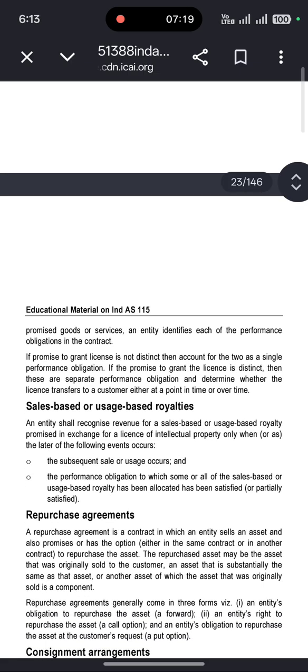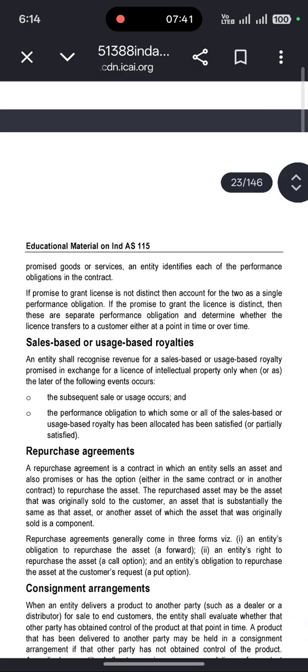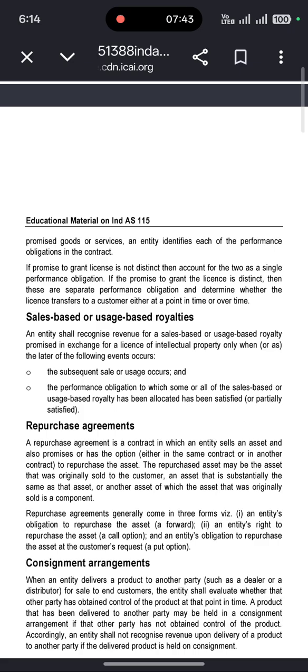If the promise to grant a license is not distinct, then account for the two as a single performance obligation. If the promise to grant the license is distinct, then these are separate performance obligations, and determine whether the license transfers to a customer either at a point in time or over time. Sale-based or usage-based royalties.